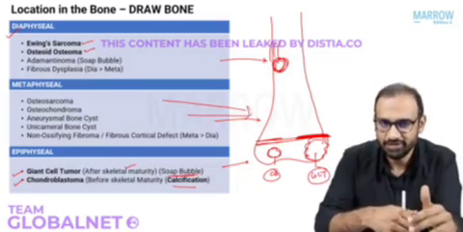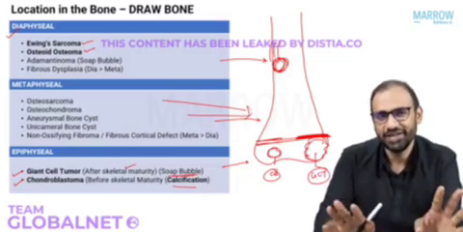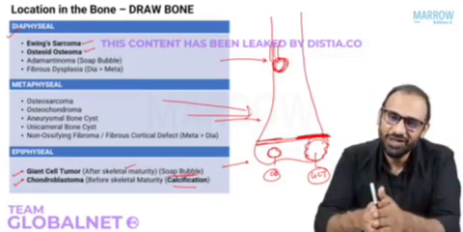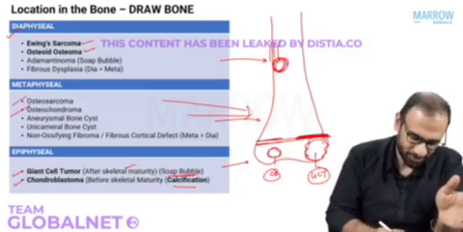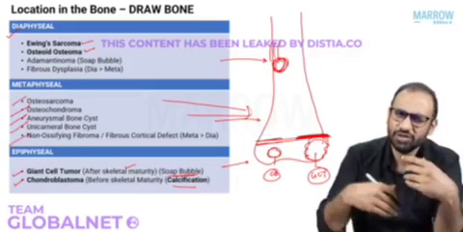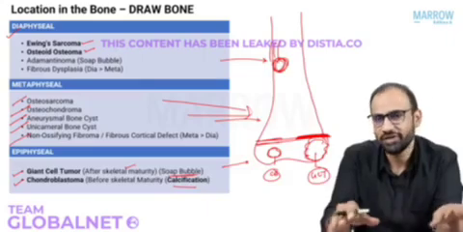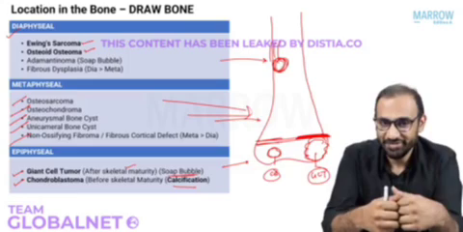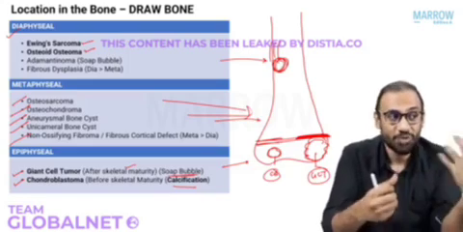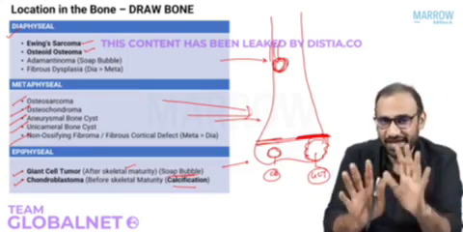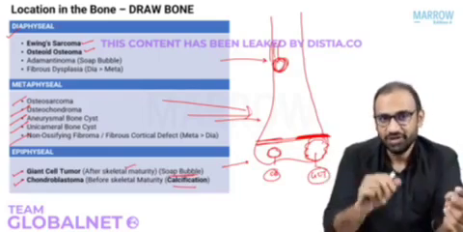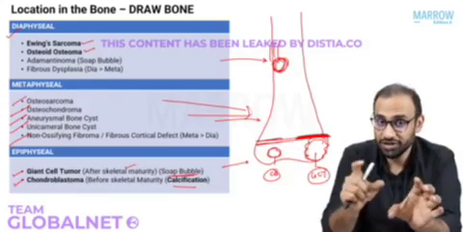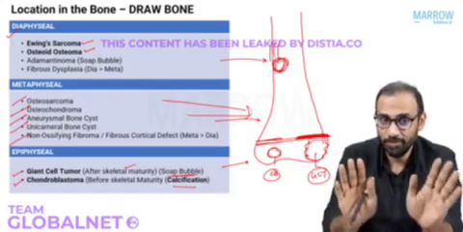You can try to remember the list if you're a champion, but if you can't, it's okay. Please understand this: 2 in the epiphysis, 2 in the diaphysis, everything else will go to the metaphysis. Everything: osteosarcoma, osteochondroma, aneurysmal bone cyst, simple bone cyst, non-ossifying fibroma, chondrosarcoma, enchondroma, whatever. And you also know the reason, because the metaphysis is more vascular. Infections occur in the metaphysis. Bone tumors occur in the metaphysis. So that is the logic behind it. This way you will be able to pick the right answer. Okay, so far so good.